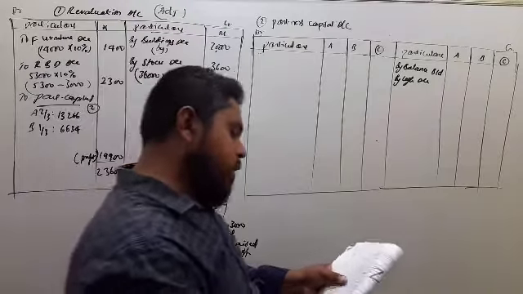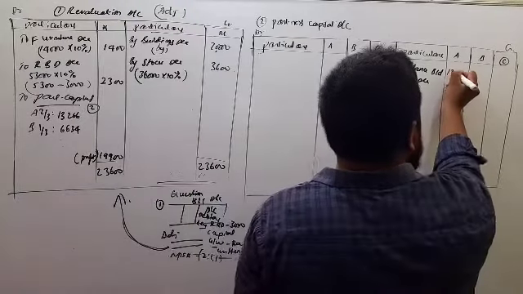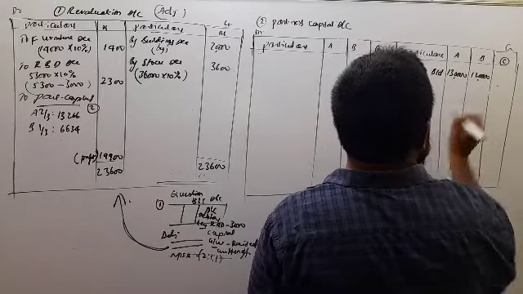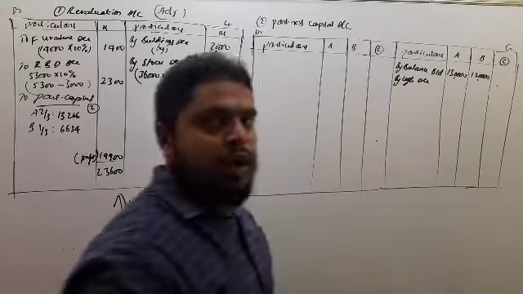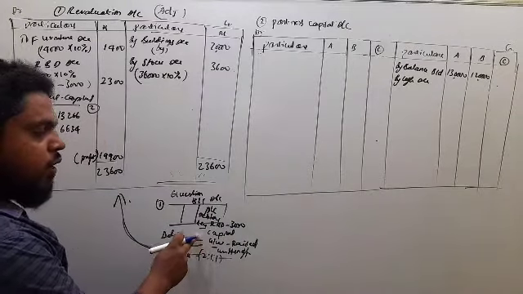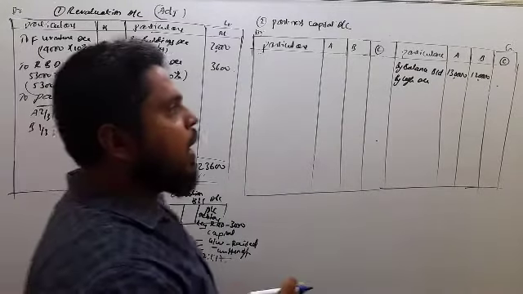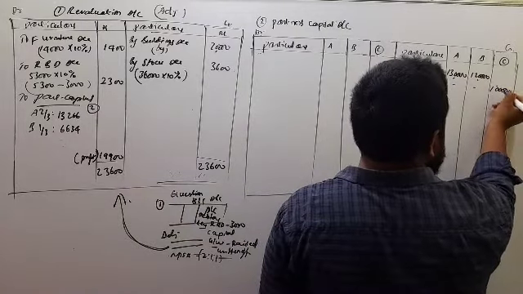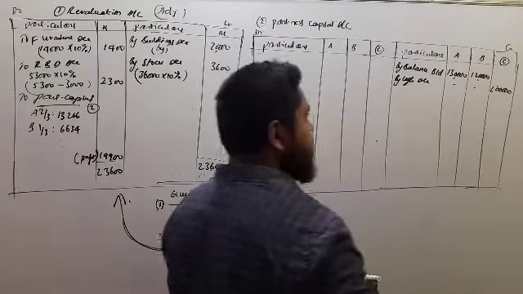Capitals of old partners A and B are 1,30,000 and 1,20,000. The new partner has brought the goodwill amount. In the adjustments he has given that C has brought 1 lakh capital in the form of cash.